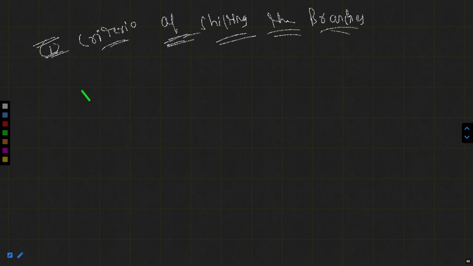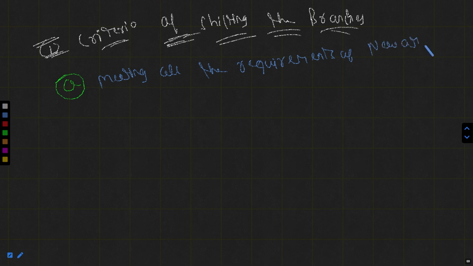So the first is meeting all the requirements of the new area where it has been shifted. It is the first criteria.